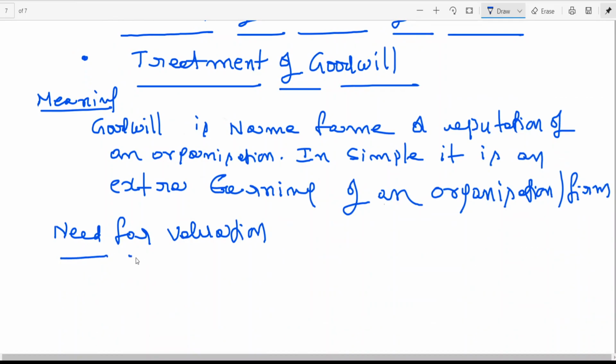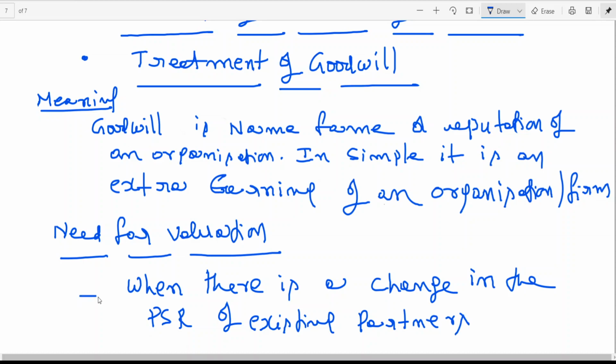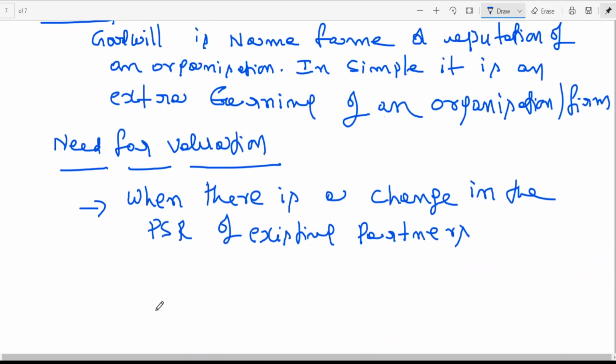What is the need for valuation? I told you, when there is a change in the profit sharing ratio of existing partners. Say for example, A, B, C were partners.